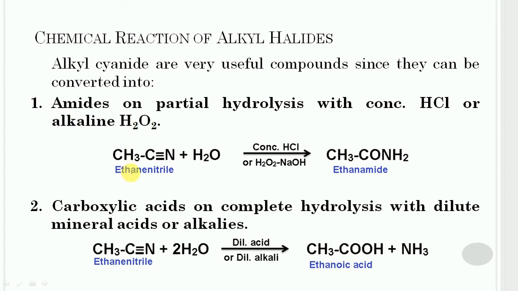In the first case, ethane nitrile will undergo partial hydrolysis with the help of concentrated hydrochloric acid, or with the help of alkaline hydrogen peroxide, and in this case ethanamide will get formed. In the second case, ethane nitrile will undergo complete hydrolysis with the help of dilute mineral acid or dilute alkalis, and in this case ethanoic acid will get formed along with ammonia, which is the side product.